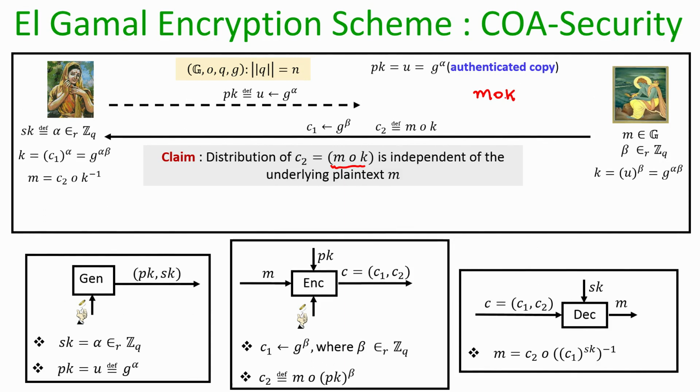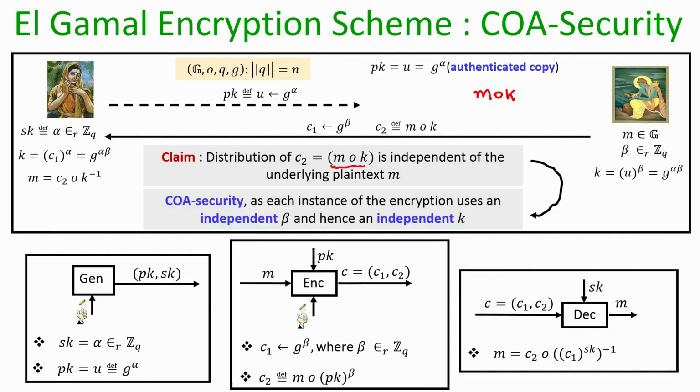And if this claim is indeed true, then it automatically implies COA security intuitively, because for each instance of the encryption algorithm in this Elgamal encryption scheme, the sender is going to pick beta randomly.